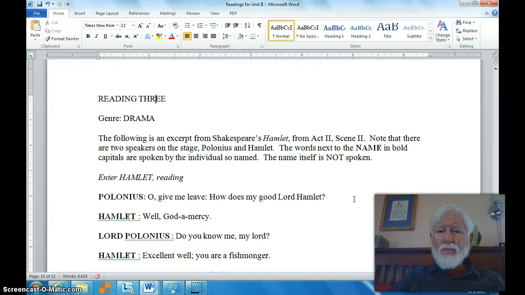So that's the assignment for Unit 2. Talk about the differences among these three kinds of literature and talk about those differences, especially in terms of who is speaking those words.